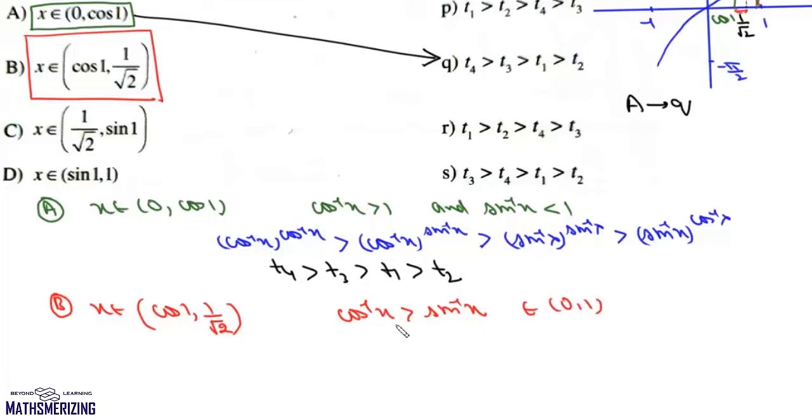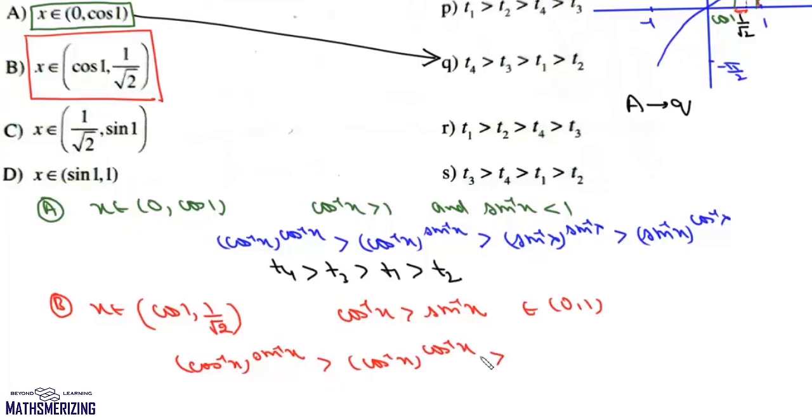Now since cos inverse x is greater than sin inverse x, if we have the same power, then the power of cos inverse x will be greater than the power of sin inverse of x. Now between cos inverse x to the power cos inverse x and cos inverse x to the power sin inverse x, as the number lies between 0 and 1, as the power increases, the value decreases. So here the highest value will be cos inverse x to the power sin inverse x, and it will be greater than cos inverse x to the power cos inverse of x.